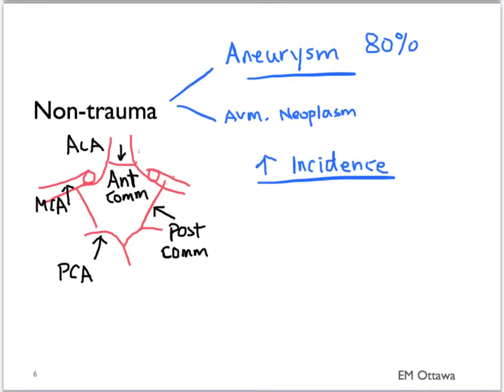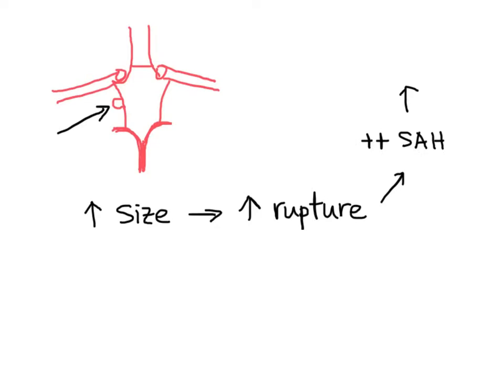The incidence of aneurysm increases with family history of aneurysms. Diseases that are associated with increased incidence of aneurysms include polycystic kidney disease and connective tissue disease such as Marfan's and Ehlers-Danlos syndrome. As the aneurysm grows, the risk of rupture increases. A ruptured aneurysm causes significant blood loss into the subarachnoid space, pushing on the brain, leading to herniation and death.